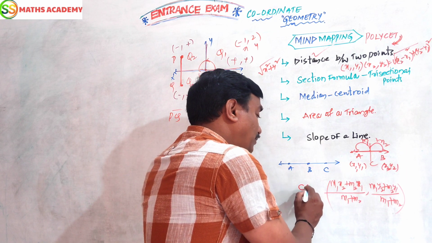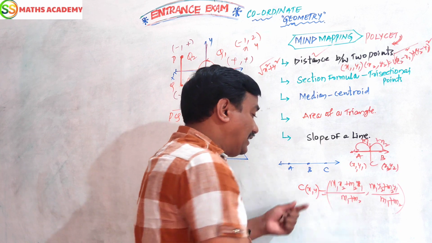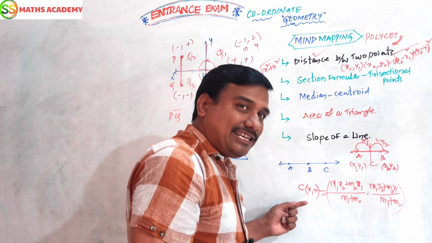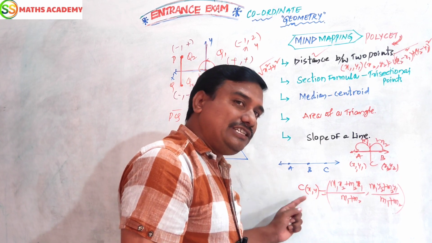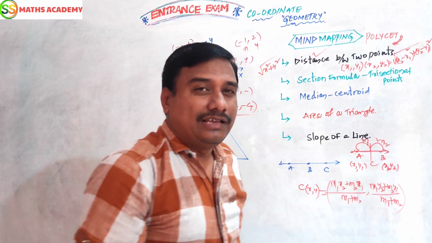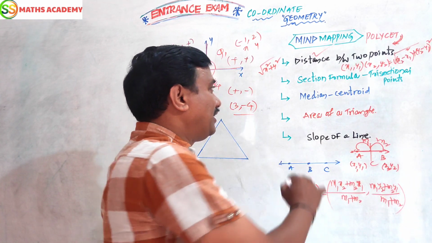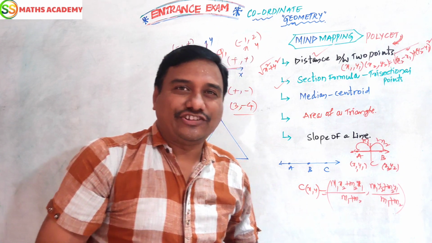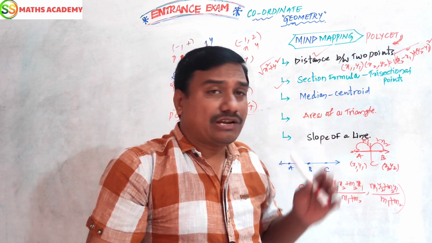Not only this, sometimes they are giving the dividing point and asking to find the ratio. In that case also we should use this formula. Clear? Distance between 2 points formula completed. Section formula also completed. What are points of trisection or trisectional points?